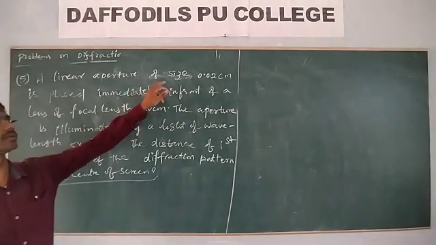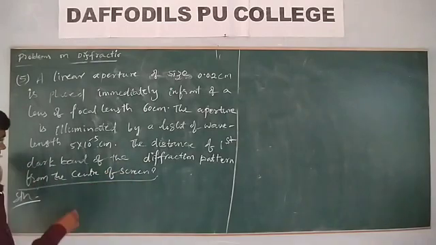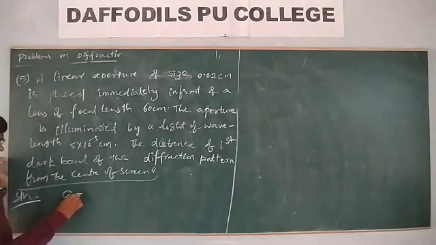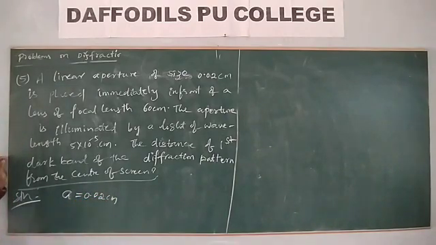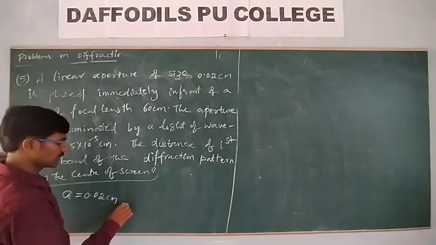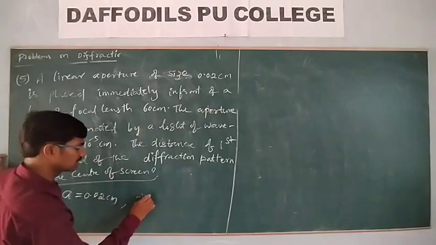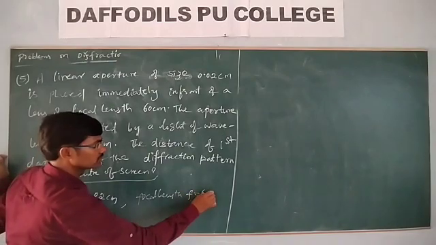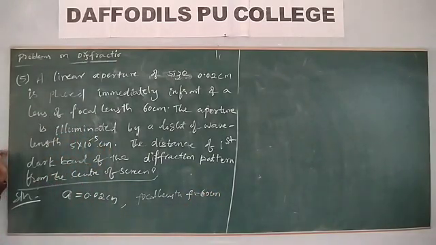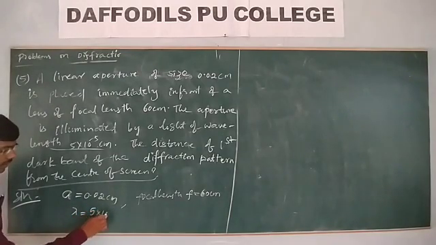A linear aperture of size 0.02 centimeter. They have given a is equal to the size of the aperture, a is equal to 0.02 centimeter, placed immediately in front of a lens of focal length 60 centimeter. The focal length of the lens is equal to 60 centimeter. The aperture is illuminated by light of wavelength lambda. Wavelength is given, lambda is equal to 5 into 10 power minus 5 centimeter.